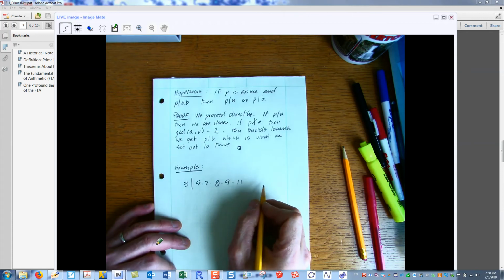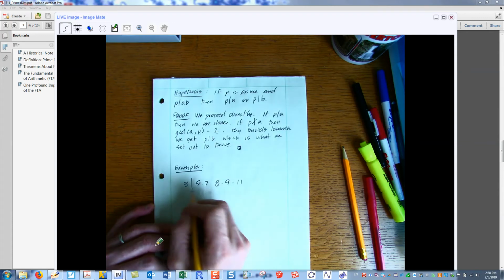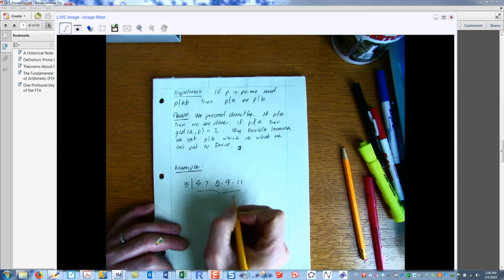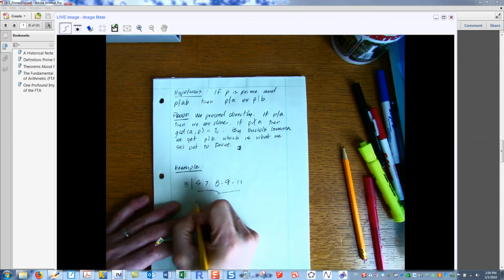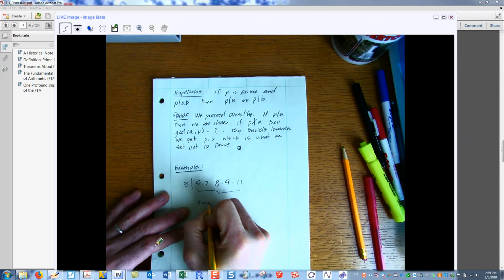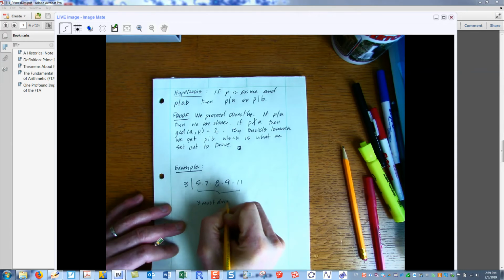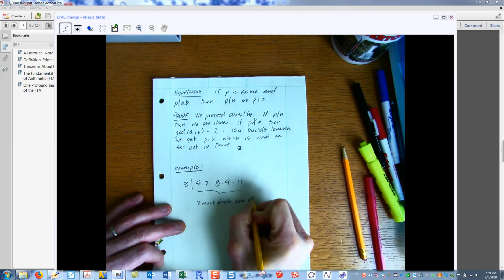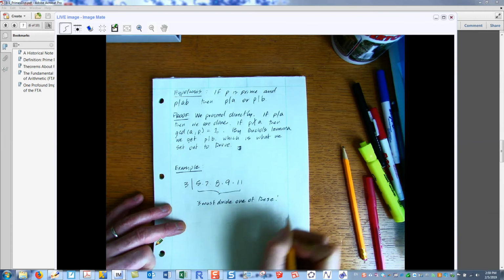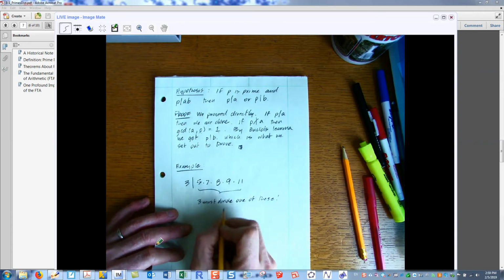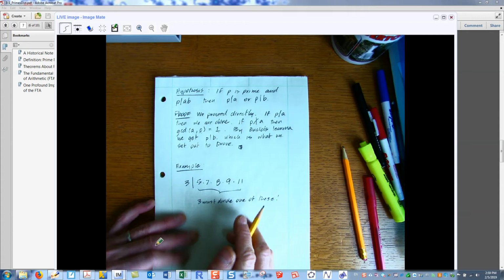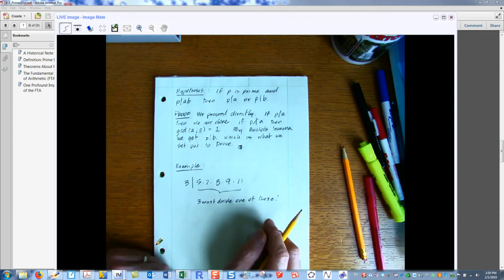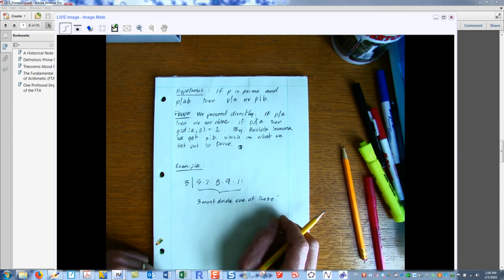If 3 divides this product, then 3 must divide one of these terms. And of course you can see the one that it must divide. In this case, it divides 9 and 9 alone. Now that doesn't mean that it couldn't divide more than one, but it must divide at least one of these terms in the product.